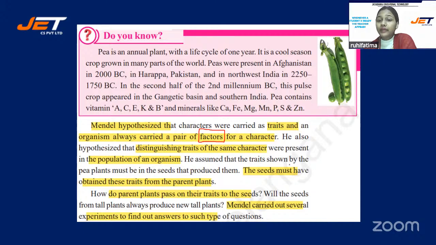He assumed that the traits shown by the pea plant must be in the seeds that produce them. The seeds must have obtained these traits from the parent plants. That is why he conducted his experiment on the pure plants. He selected the pure or homozygous plants. How do parent plants pass on their traits to the seeds? Mendel carried out several experiments to find out his answers.